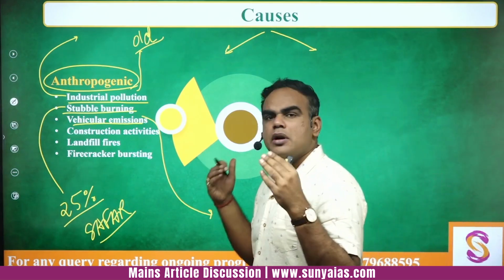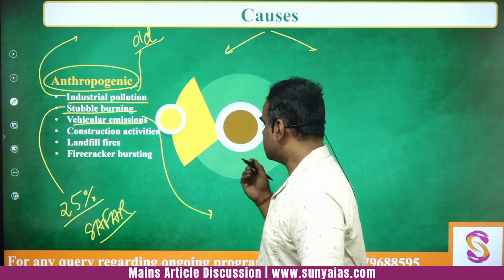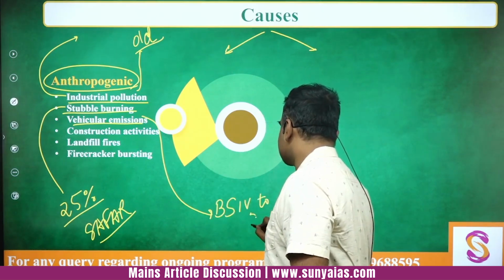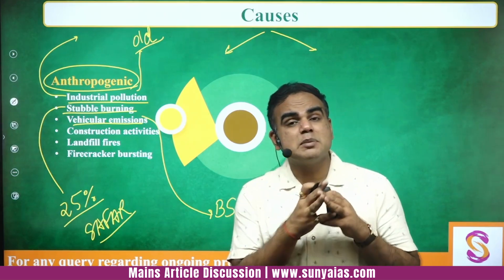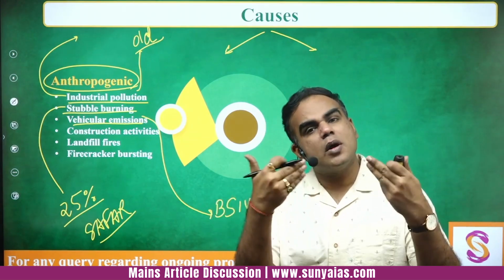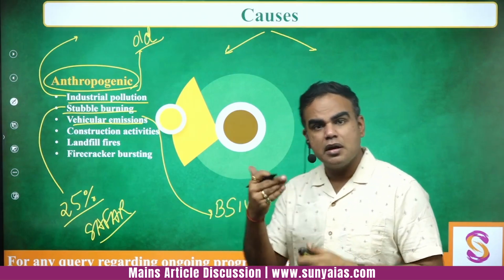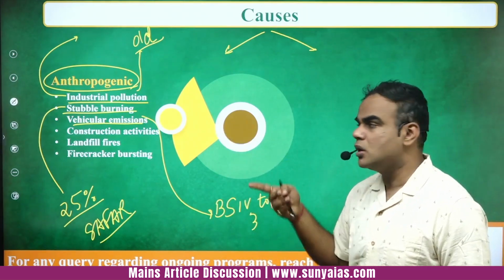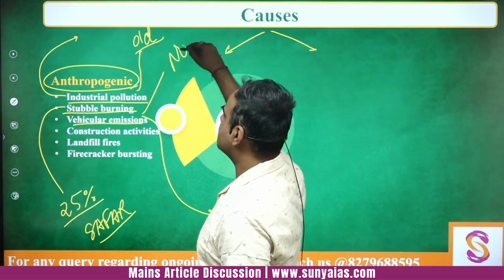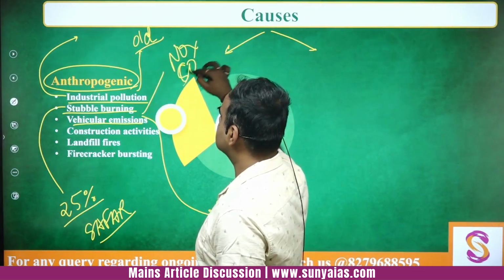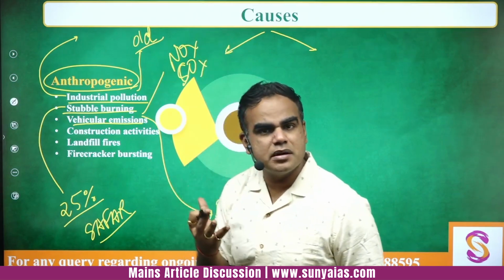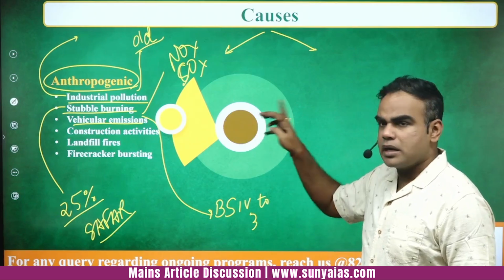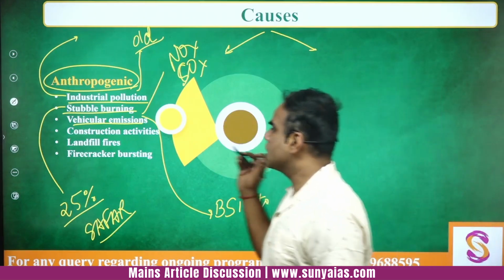Second, vehicular emissions क्यों ज़्यादा है? Again, although we are transitioning from BS4 to BS6, but still the number of vehicles plying on the road, वो भी बहुत ज़्यादा है. That's a very large number. If the number of vehicles plying on the road is huge, of course the emissions will also be huge. Vehicular emissions like nitrous oxide, okay, NOx, sulfur oxides, and again oxides of carbon, right? Or PM 2.5, PM 10, तो वो तो है ही. So vehicular emissions is also a big factor here.